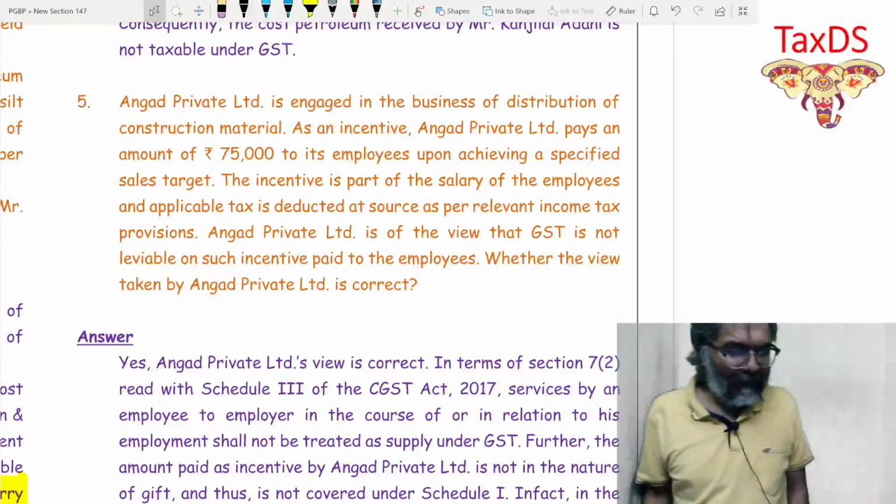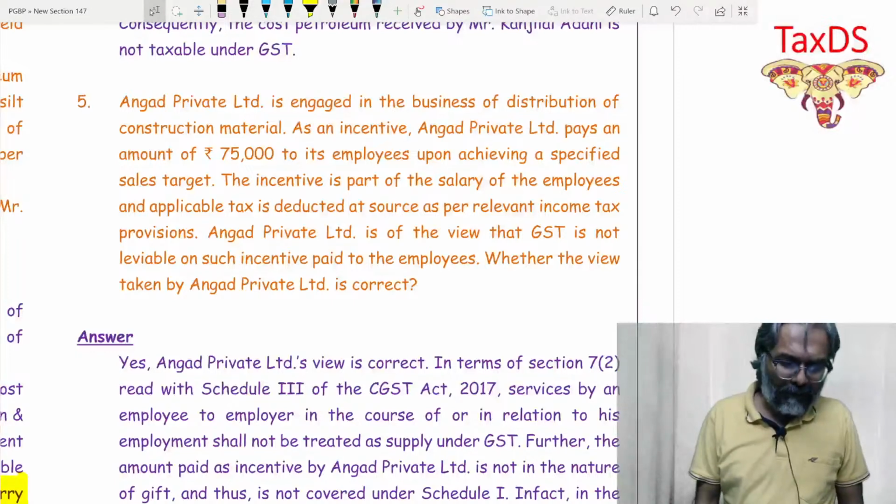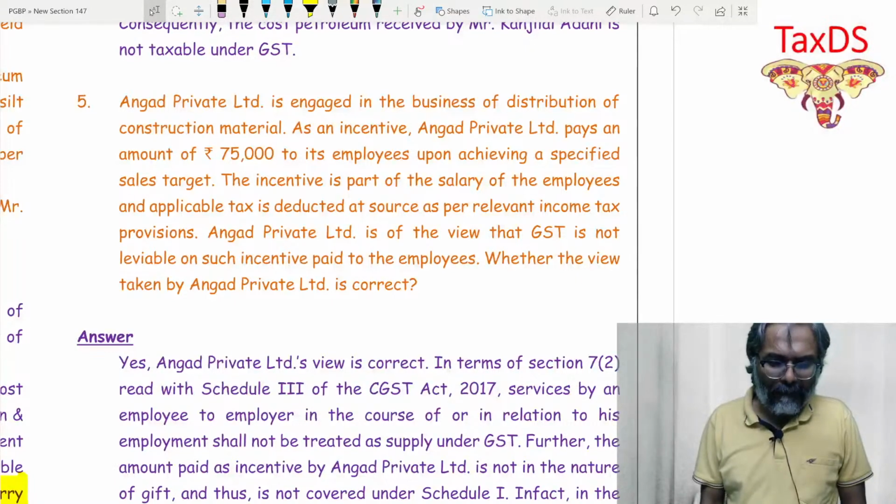Point number 5. Angad Private Limited is engaged in the business of distribution of construction material. As an incentive, Angad Private Limited pays an amount of rupees 75,000 to its employees upon achieving a specified sales target.